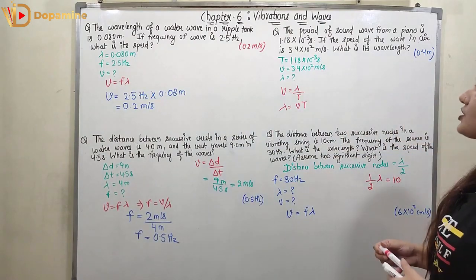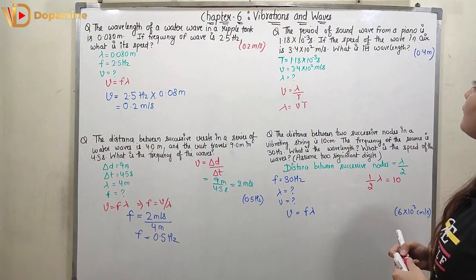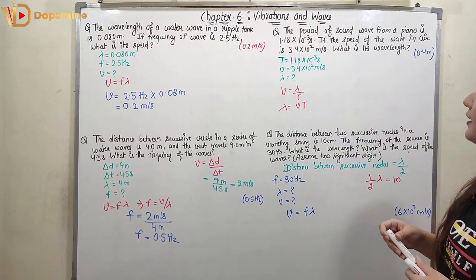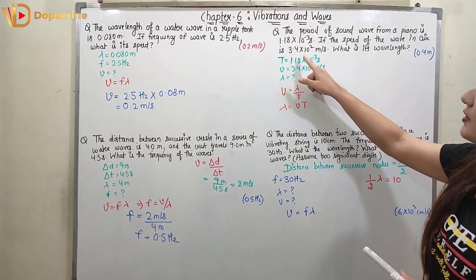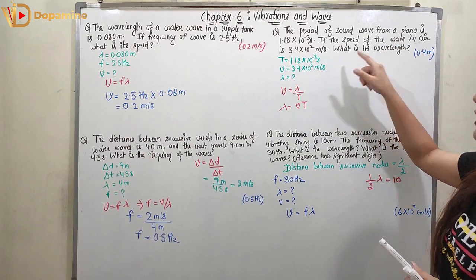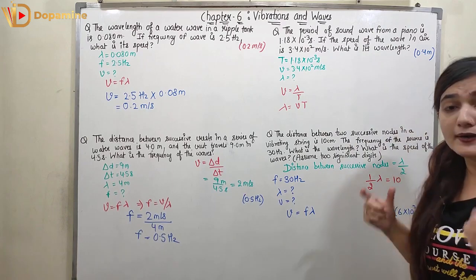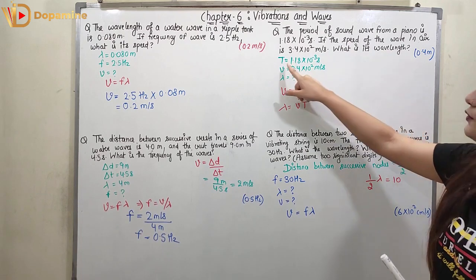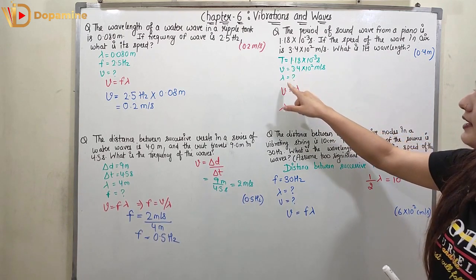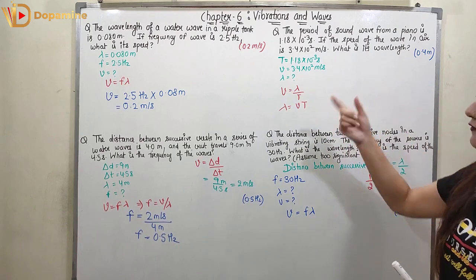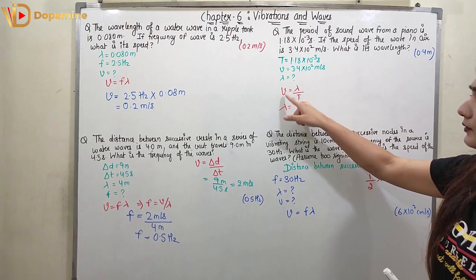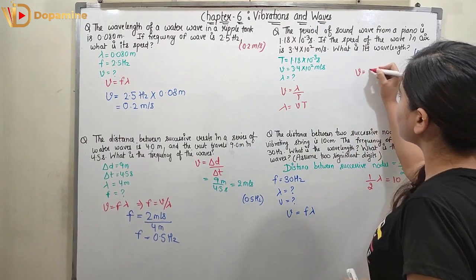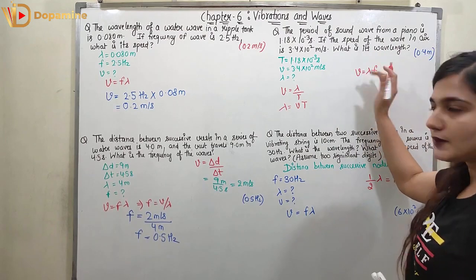Now coming to the next question, it states the period of a sound wave from a piano is 1.18 into 10 raised to power minus 3 second. If the speed of the wave in air is 3.4 into 10 raised to power 2 meter per second, what is its wavelength, right? Now here the time period is given and we have to find out the wavelength. So the time period is given, V is given, and we have to find out lambda. Again, from the universal wave equation, we know V is equal to lambda into F.